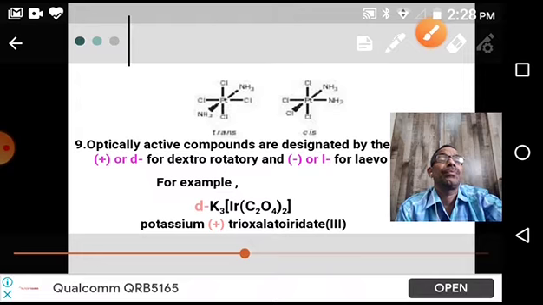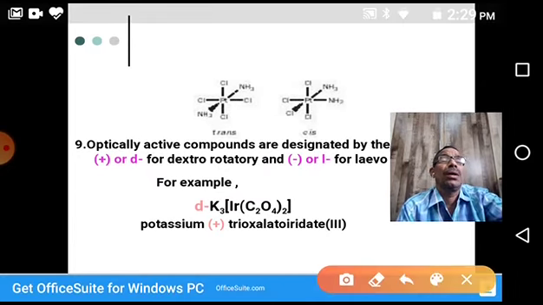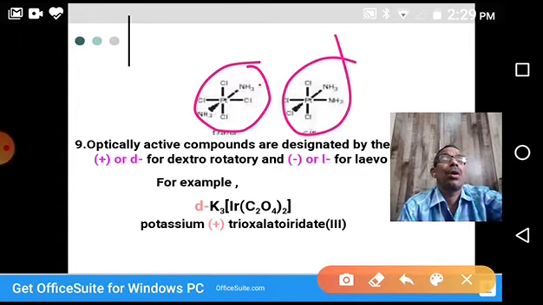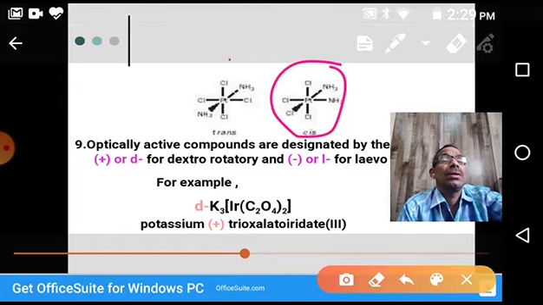Then we see, this is the cis compound. First one is the cis compound. No, it is a trans compound. It is a cis compound. How? In one, the two ammonia molecules are opposite, whereas in the other the two ammonia molecules are side by side. That's why this one is a cis isomer, and this is a trans isomer.